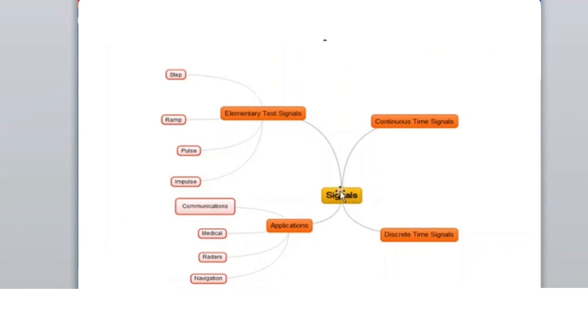So these are the signals: elementary test signals, continuous signals, applications, and discrete. This is what we have studied. Elementary: step, ramp, impulse, the same for continuous and discrete. Applications are communications, medical, radar, and navigation.